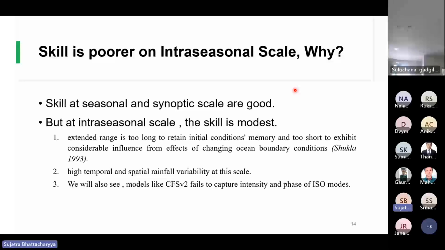Second, extended range prediction of rainfall poses another challenge because of its high temporal and spatial variability at intra-seasonal scale. And in this paper, we will also see how models like CFS V2 fail to capture the intensity and phase of these ISO modes.